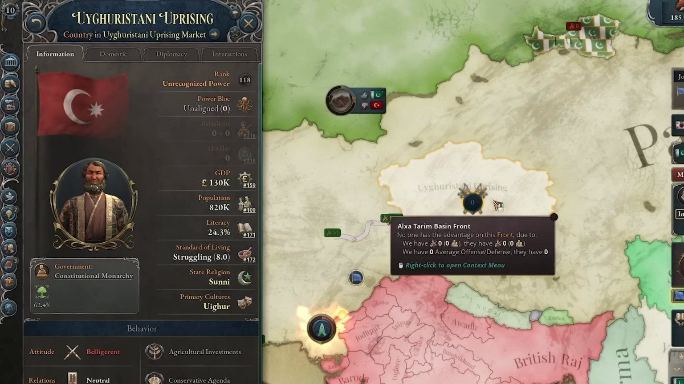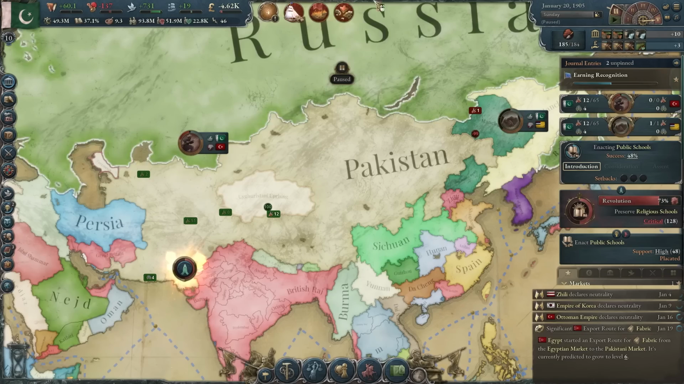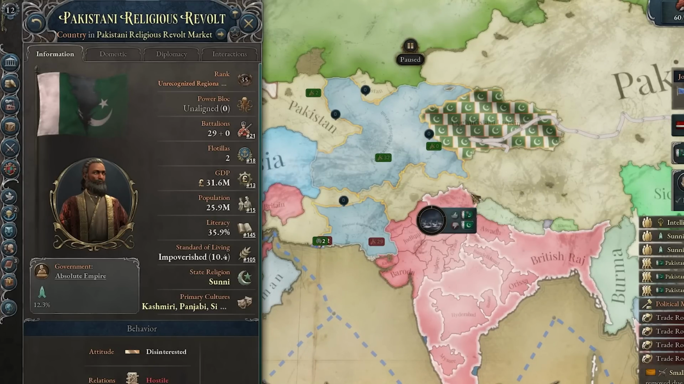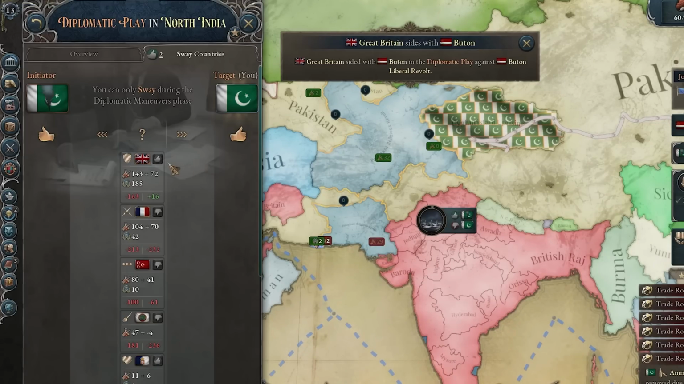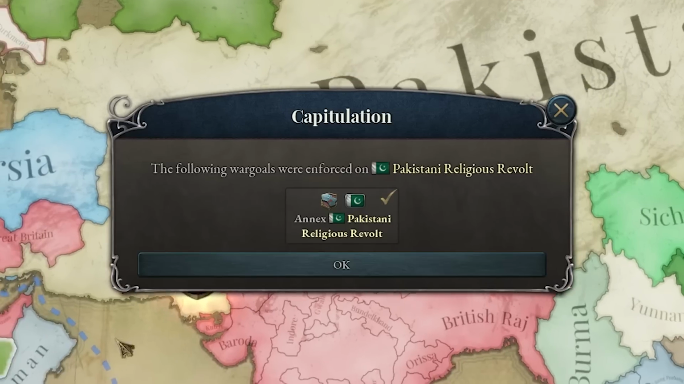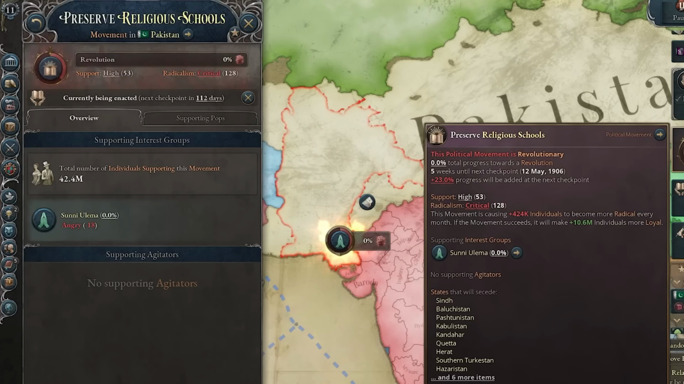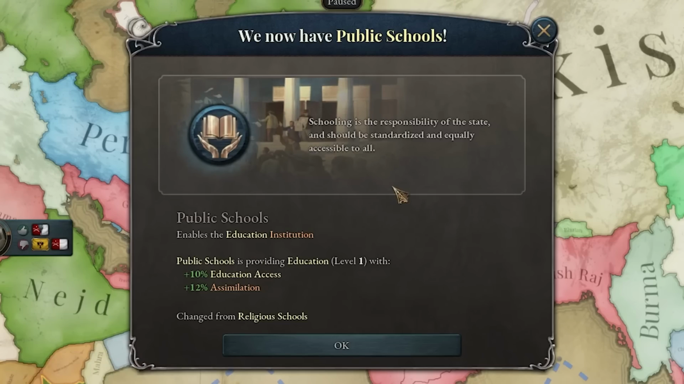Oh, and of course also the Uyghurs want to fight. And the Manchu as well. At least Tuva capitulated. And the religious revolt also started. They got quite a couple units, but thankfully I got quite a couple allies. Okay, finally this ended, but those guys still think they can go for round 2. But we got public schools, those guys move too slow.